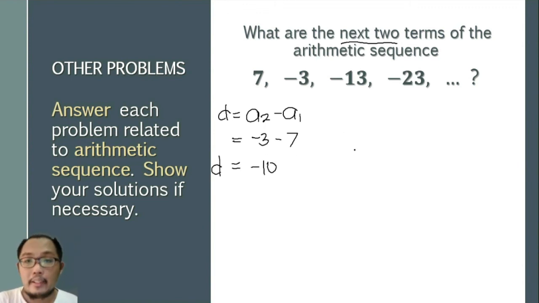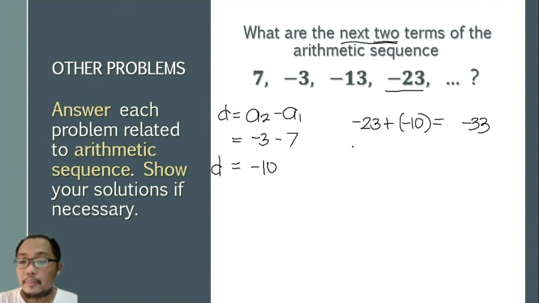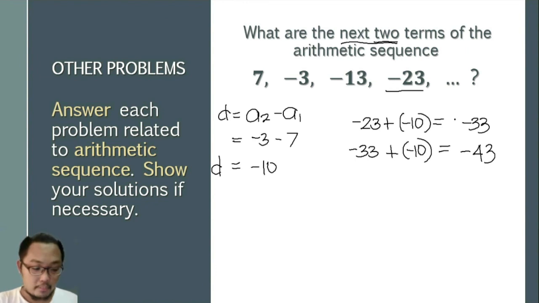And the same with our previous example, since the last number in the sequence here is negative 23, we may get the next term by adding the common difference of negative 10, which gives us negative 33. So that means the next term is negative 33. But the question asks us to find the next two terms. So we must continue doing this, this time using the negative 33 plus the common difference of negative 10, which gives us negative 43. So the next two terms are negative 33 and negative 43.